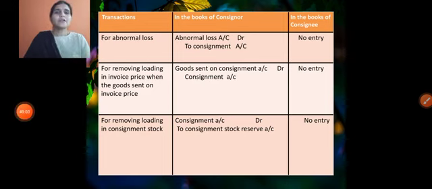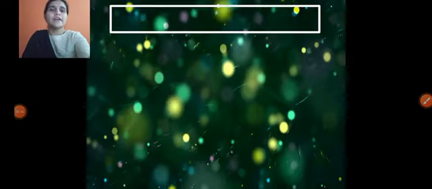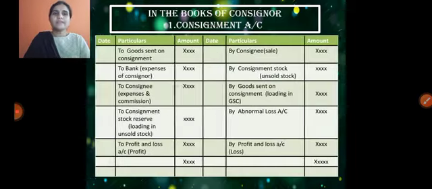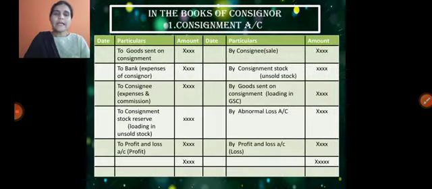So based on the above journal entries, we need to go through the ledger accounts. In the books of the consignor, mainly we are required to prepare three ledger accounts. One is the consignment account, number two the consignee account, and third the goods sent on consignment account. So the first one, consignment account. Let us understand the consignment account.